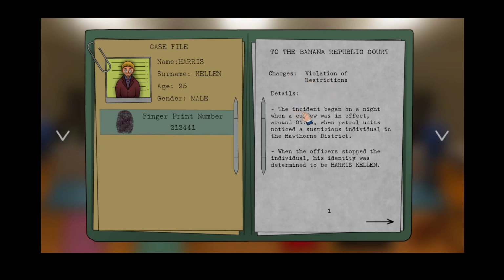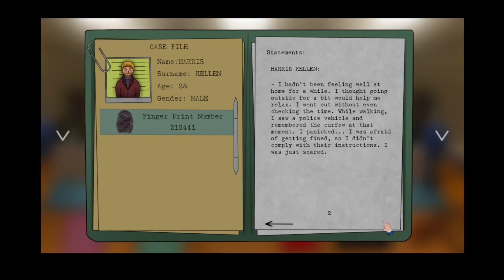Violation of restrictions. The incident began on a night when a curfew was in effect around 1:45, when patrol units noticed a suspicious individual in the Hawthorne districts. When the officers stopped the individual, his identity was determined to be Harris Kellen.